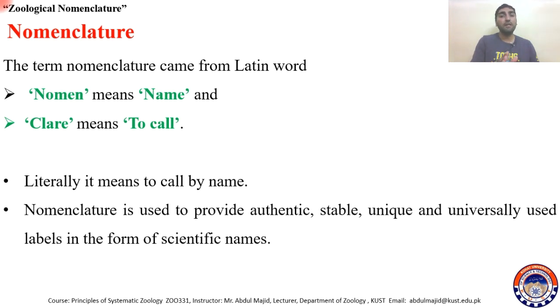There is nothing else on the same name. You cannot call potato Lycopersicum esculentum. That is Solanum tuberosum, which is another thing. Or you call the horse Equus caballus. So horse is in English, Ghora in Urdu. There are many names in different languages, but for universality, we use Equus caballus. These labels are provided in scientific names, in scientific forms.